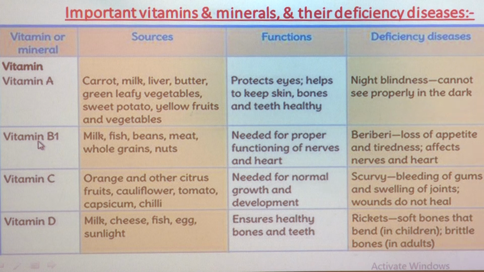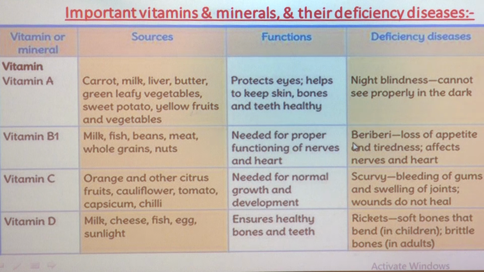Then see vitamin B1. Sources of vitamin B1 are milk, fish, beans, meat, whole grains and nuts. The function of vitamin B1 is that it is needed for proper functioning of nerves and the heart. The deficiency disease caused by deficiency of B1 is beriberi.